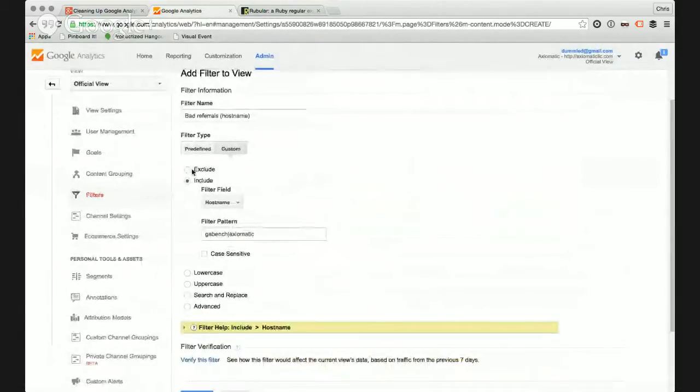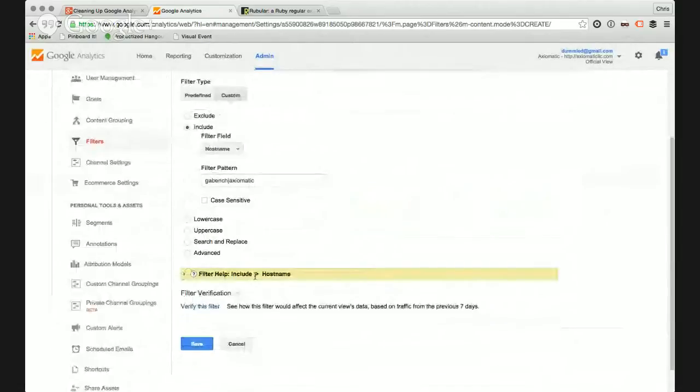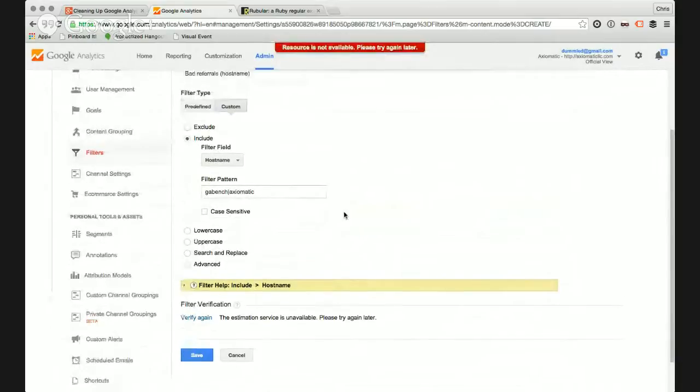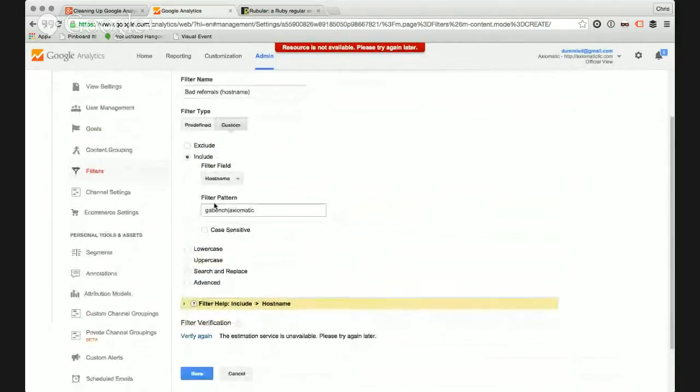In any case, in this particular case, include GA bench, axiomatic, case sensitive. We can try and verify this filter, but it's not going to give us anything because there's no traffic going to it yet. But I assure you this will work. So what we're essentially doing here is saying that if the host name or the domain name does not include GA bench, which is this site, real quick.